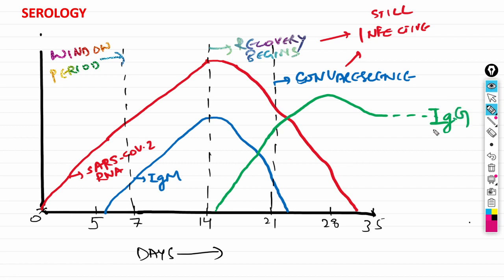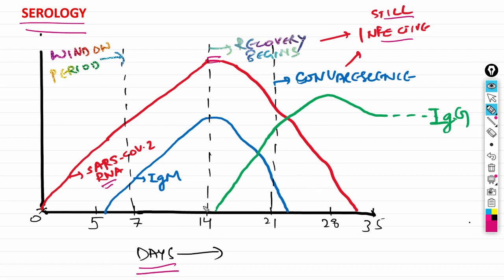Now let's have a look at the serology of the viral infection. When the virus infects the body, after the incubation period, there is a symptomatic phase. The X axis denotes days 5, 7, 14, 21, 28. This red line denotes levels of SARS-CoV-2 RNA. This will start increasing and will have a peak on the 14th day, after which the RNA levels start falling.